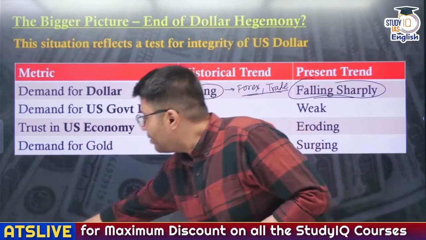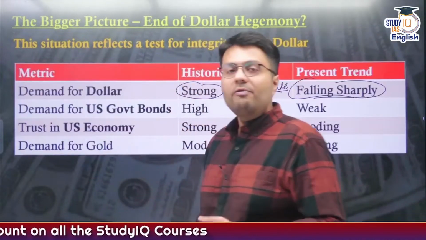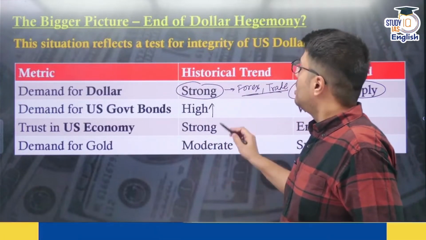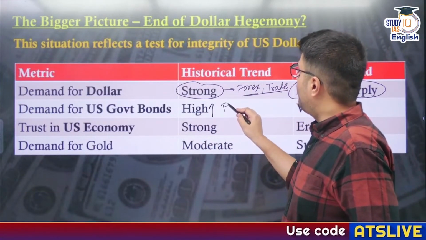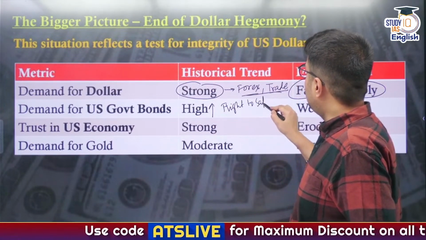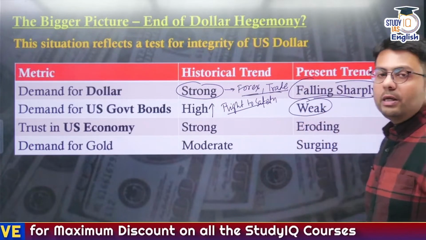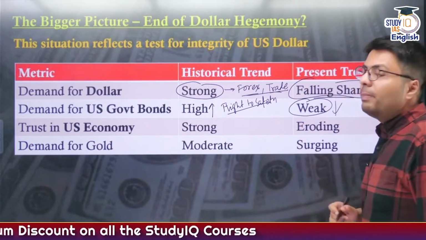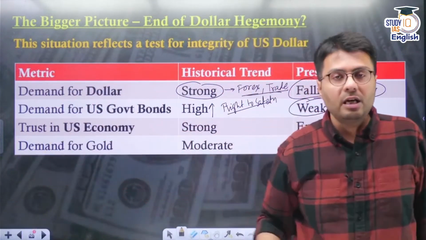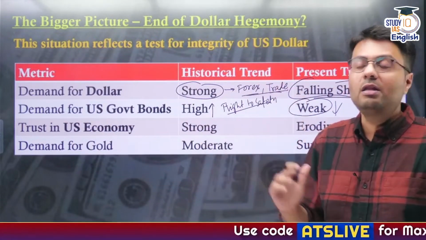Similarly, as I told you earlier, there was a trend of flight to safety. Whenever there was a global recession, it led to higher demand for government securities because of flight to safety, right? But now this trend has actually reversed. Now the demand for US government bonds has reduced because governments and other agencies who were increasingly investing in the US economy are looking to invest elsewhere because they do not trust the US economy.